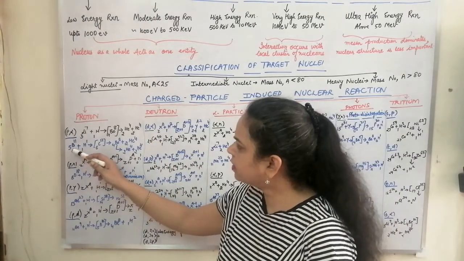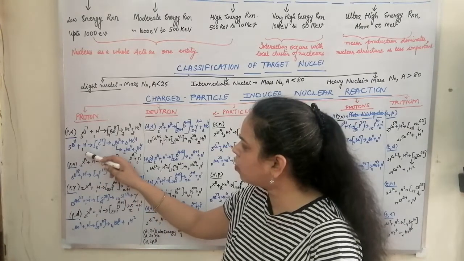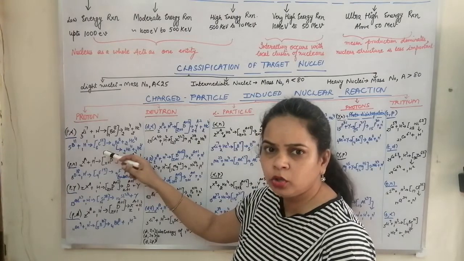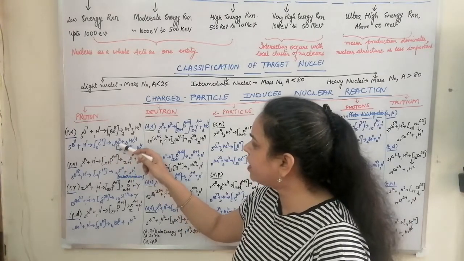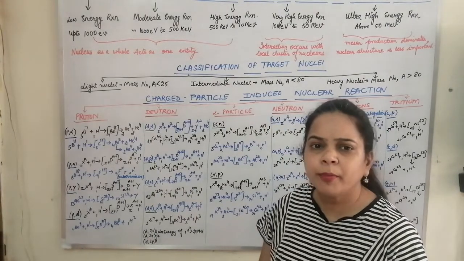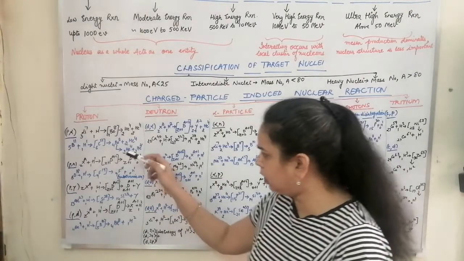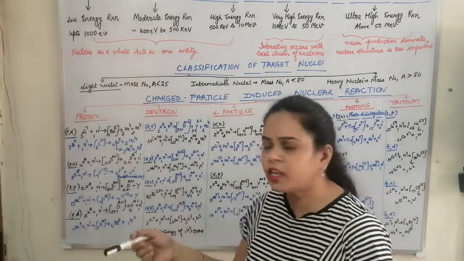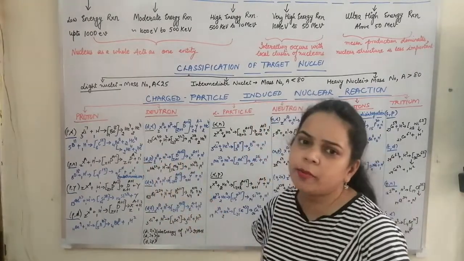Similarly, boron is struck by the proton and becomes carbon 12 as a compound nucleus, and we get beryllium 8 and helium 4. Helium 4 is the alpha particle, but there is an interesting fact that the product nucleus beryllium 8 further decays into 2 alpha particles.